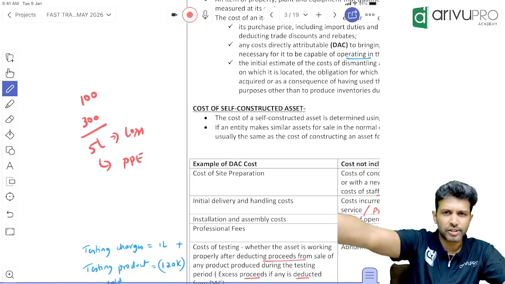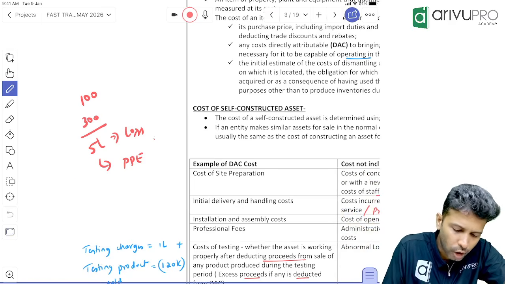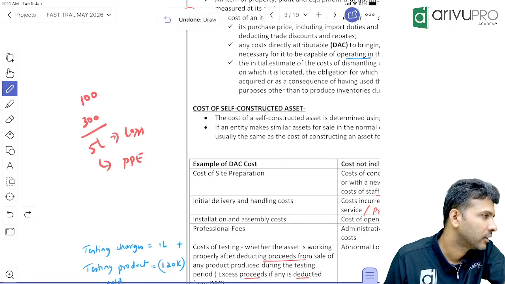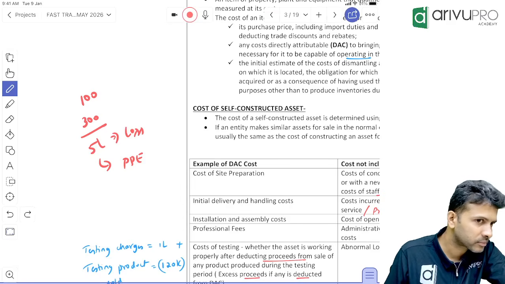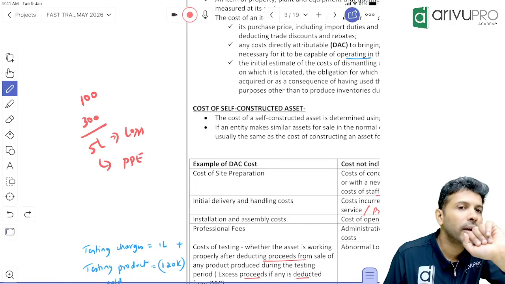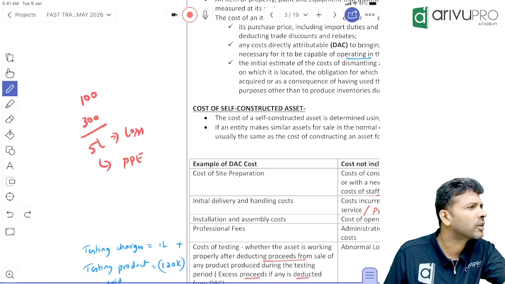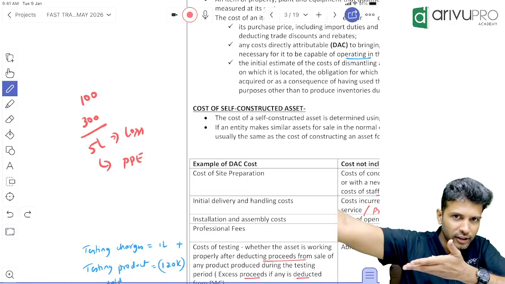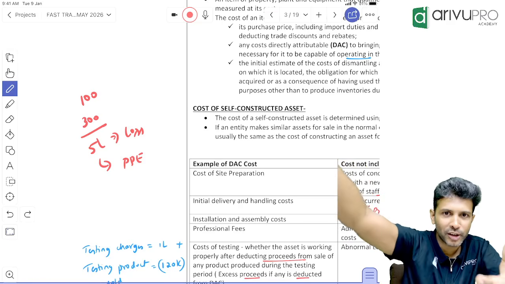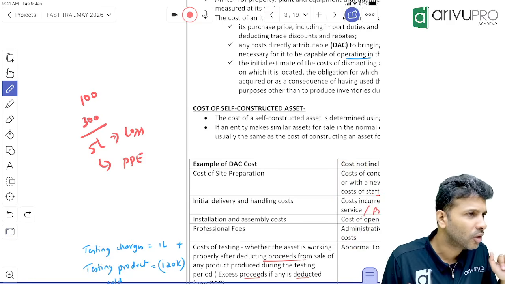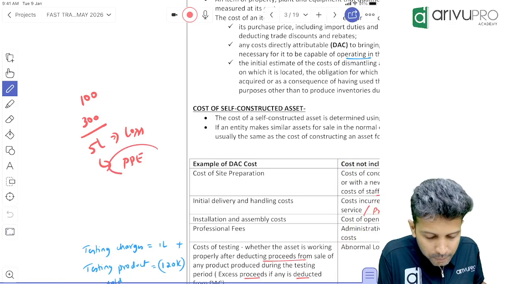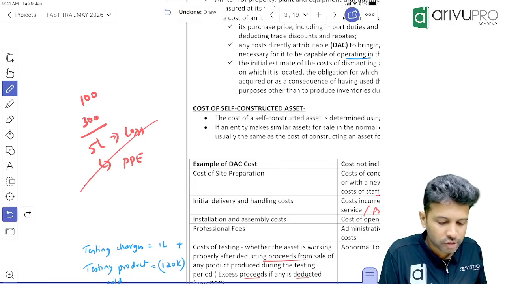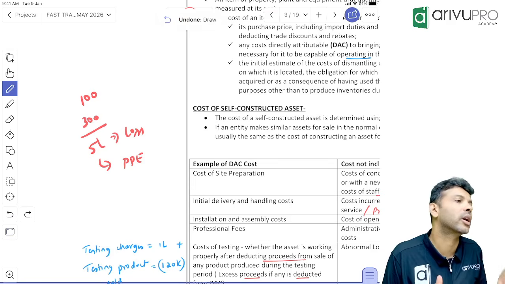Because to conduct the classes, we need computers and all this, no? So this loss, instead of transferring it to P&L, can I add it to the cost of PP? Understood the example? So can we do it or not? No. Why? Very simple. Is the asset ready to use? Is PP ready to use? If you have to conduct the class, the laptop or computer, AC and all should already be functioning, no? So are the computers and other PPs ready to use? Yes. Correct. If it is ready to use, can you capitalize this cost or loss, or you cannot? Cannot.